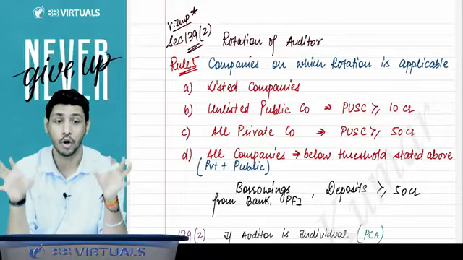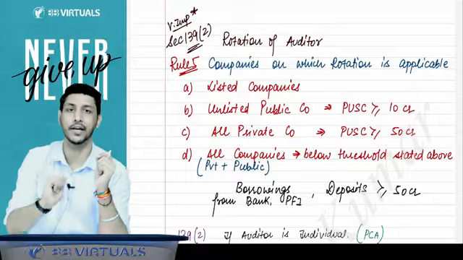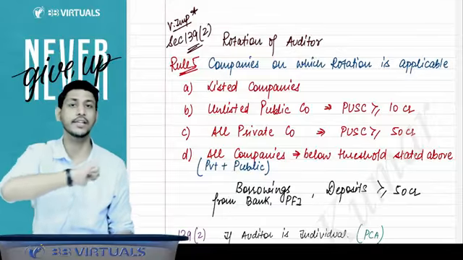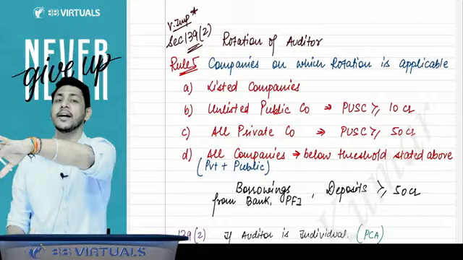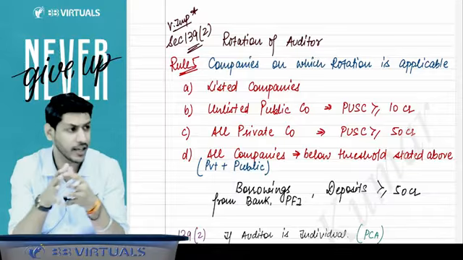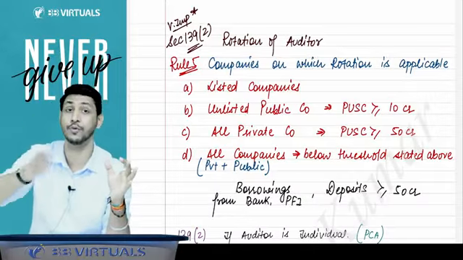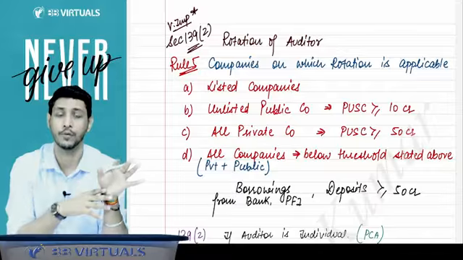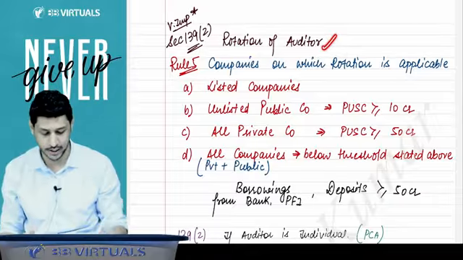So the law said that we are bringing a section, that is rotation of auditor. After a certain period, the auditor will not be able to do the audit of the same company. He has to leave that company for some time period, for a cooling period, and after that you can be appointed as an auditor in that company again. In that tenure, they will give you a time break. They will detach you from the company for a certain time period, so that you will be removed from that company and some other person will be doing the audit of that company. For that, rotation of auditor came into existence.